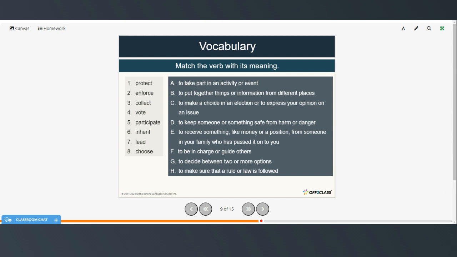All right, now we're going to match each verb with its meaning. To take part in an activity or event, that's number 5, to participate.